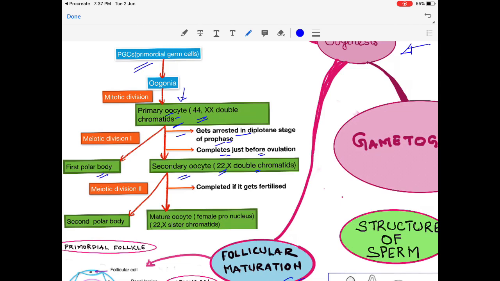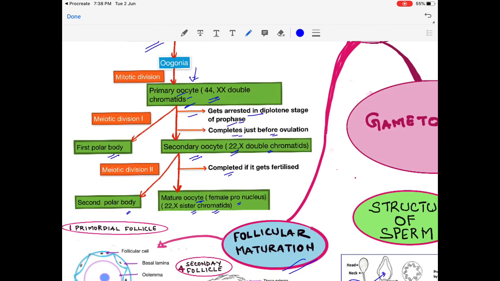Now as soon as it forms, it starts with second meiotic division, and it gets completed if it is fertilized. If it completes the second meiotic division, we get one second polar body and a mature oocyte having 23 chromosomes with sister chromatids. This mature oocyte is called female pronucleus. So that is the oocyte maturation.